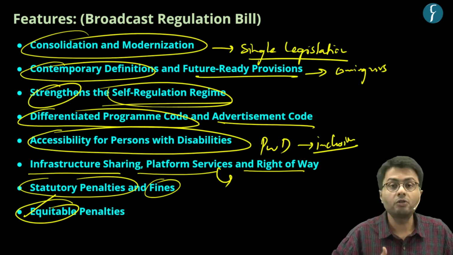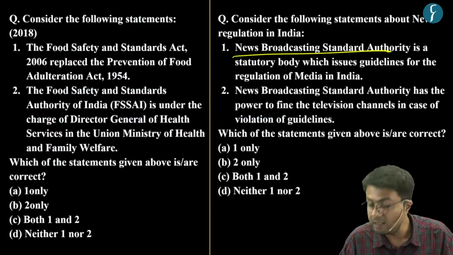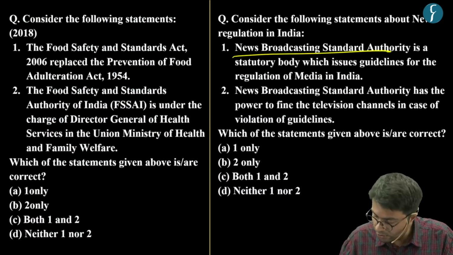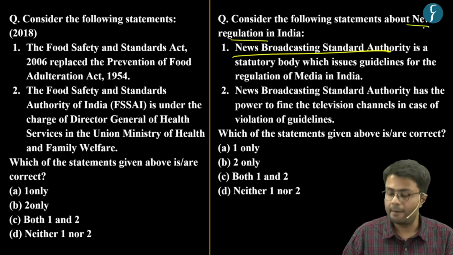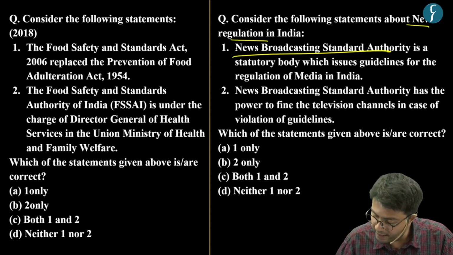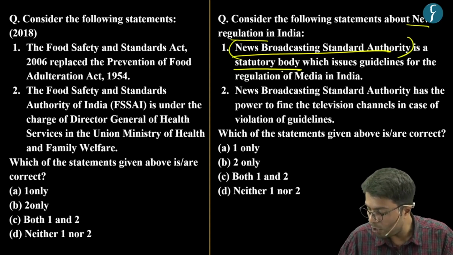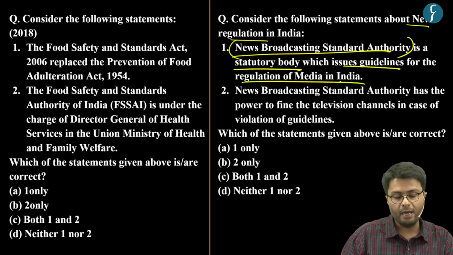Now, let us solve the practice question which we have curated on the News Broadcasting Standards Authority. The first statement asks us to consider statements regarding news regulation in India. It says the News Broadcasting Standards Authority is a statutory body which issues guidelines for regulation of media in India.